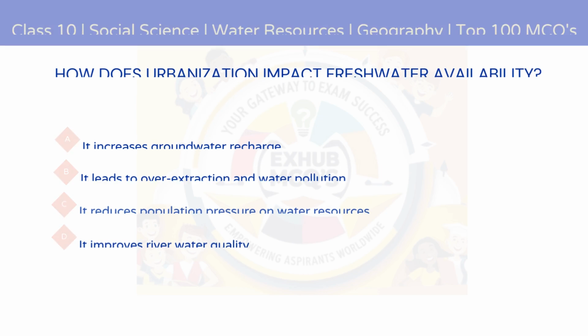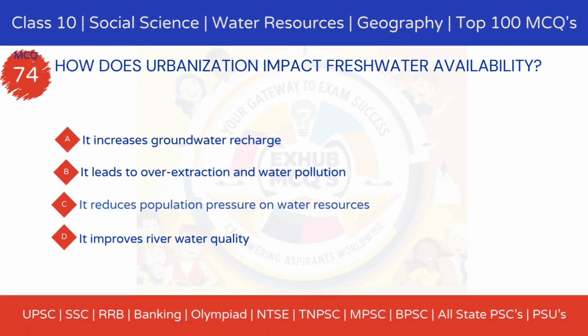How does urbanization impact freshwater availability? Option A. It increases groundwater recharge. Option B. It leads to over-extraction and water pollution. Option C. It reduces population pressure on water resources. Option D. It improves river water quality.